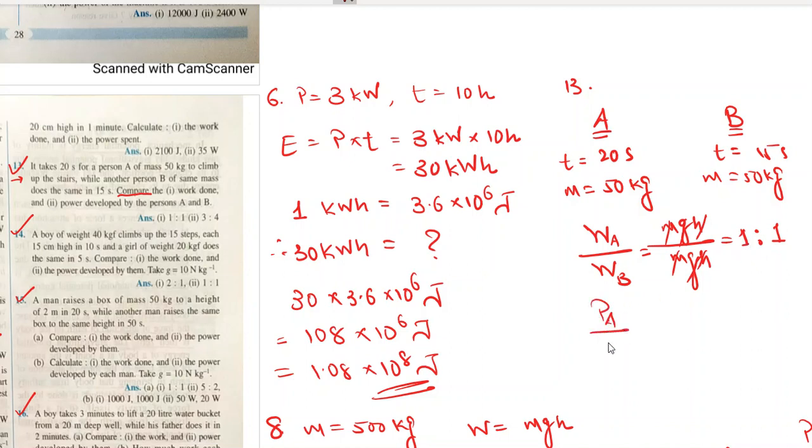Power developed by A upon power developed by B. Okay, so the work done by the first person and the second person is same, we just saw that. So mgh upon how much the first person is taking, 20 seconds. Work done upon time taken is power, right? And work done by the second person is also mgh, and how much time is he taking? 15 seconds, right?